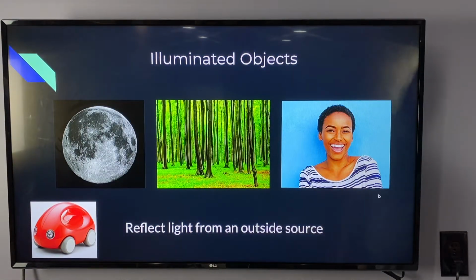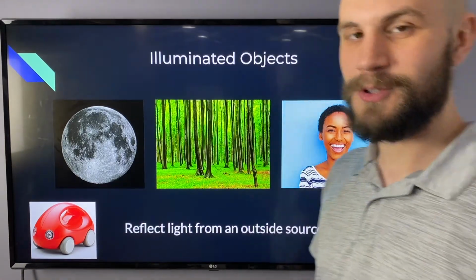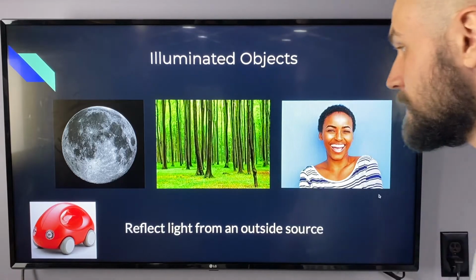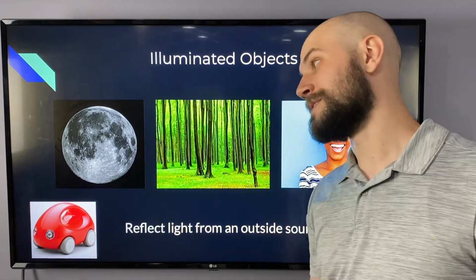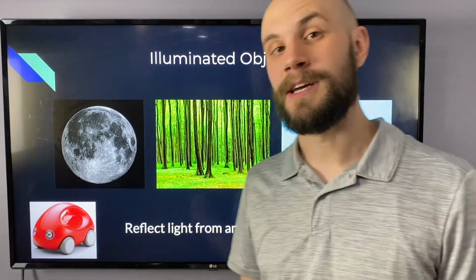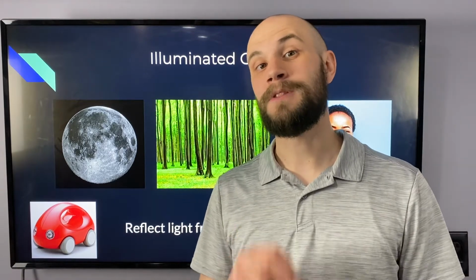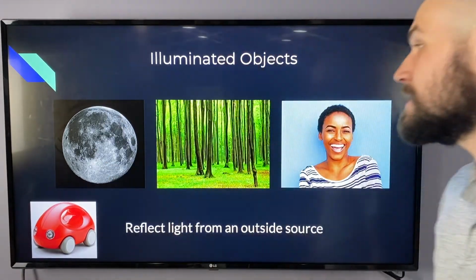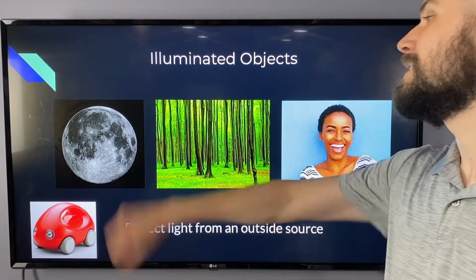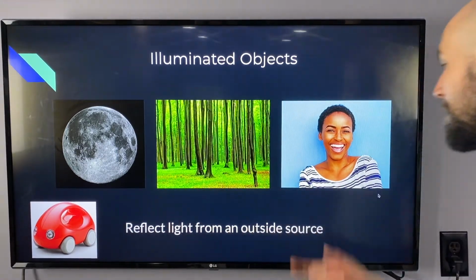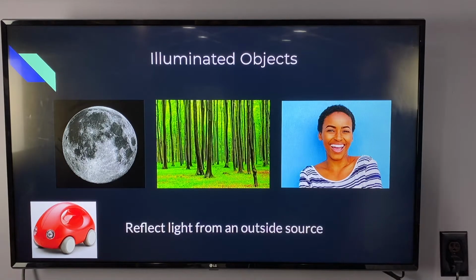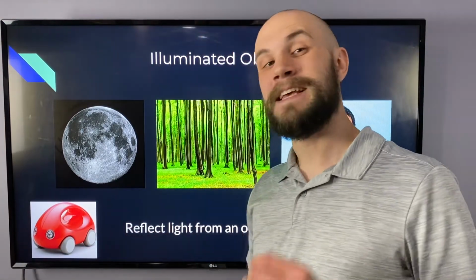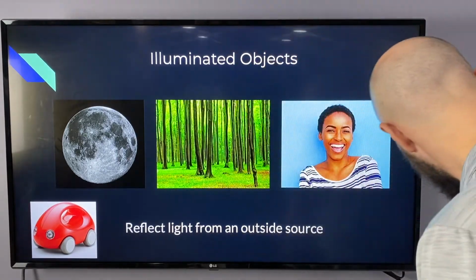Illuminated objects are objects that do not produce their own light. They reflect light from their surroundings. The moon is an example of an illuminated object. It does not produce its own light. When you see the moon in the night sky, it's reflecting the light off of the sun. Trees are illuminated objects. People are illuminated objects. And this little toy car here would be an illuminated object.